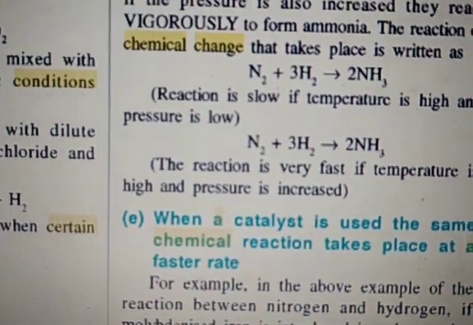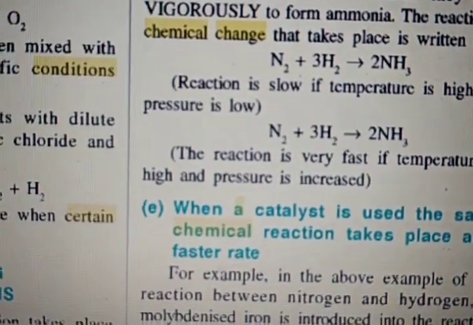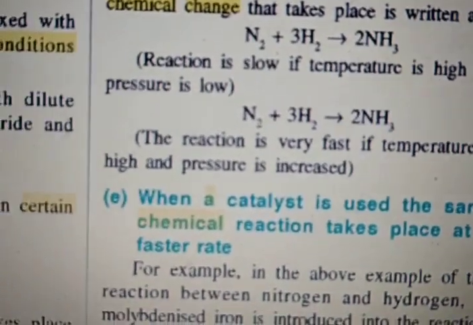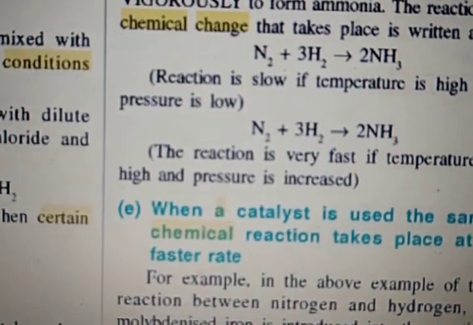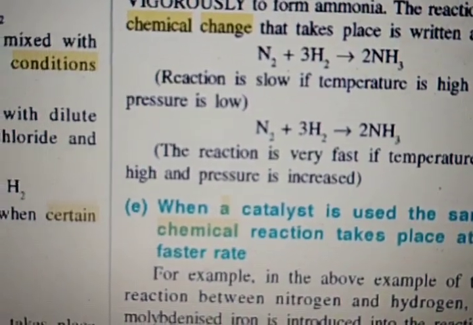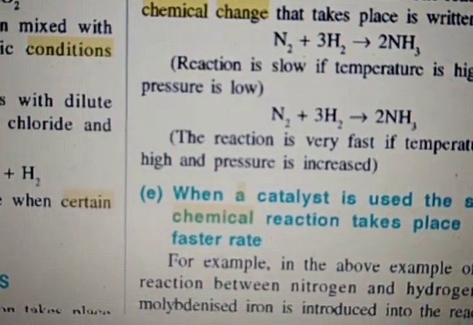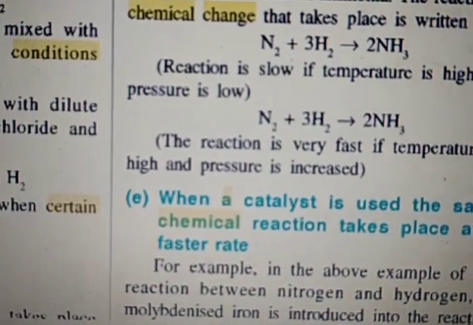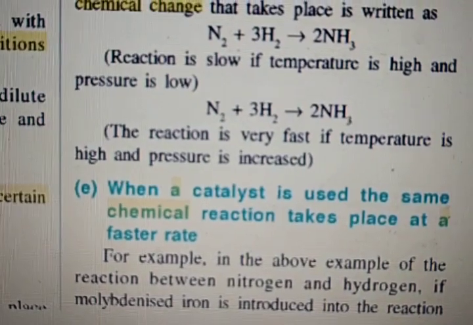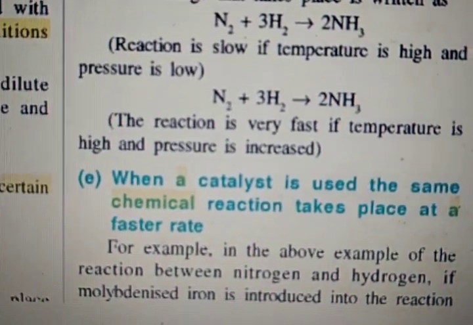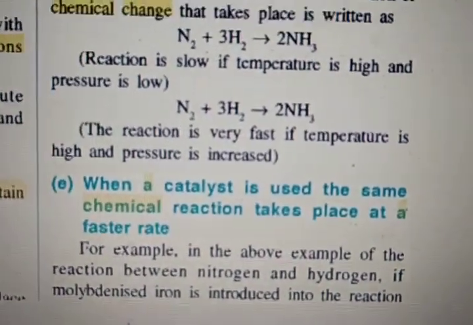And in the last topic we studied that if heat is evolved, we call that an exothermic change, and if heat is absorbed, we call that an endothermic change. So here we finish this chapter.